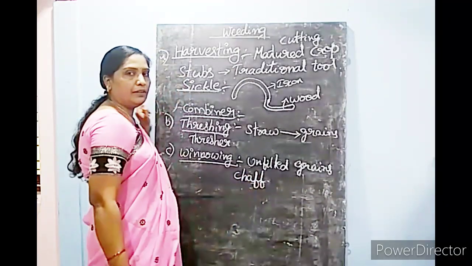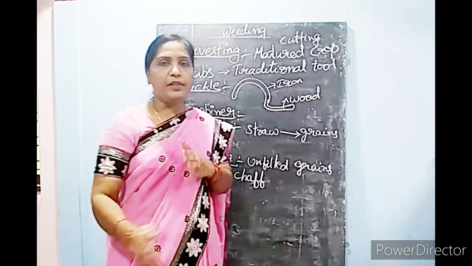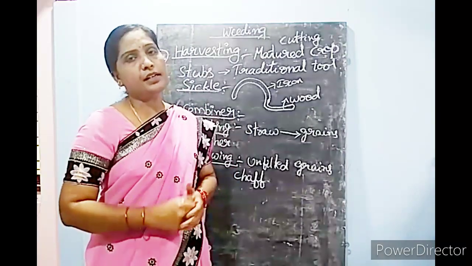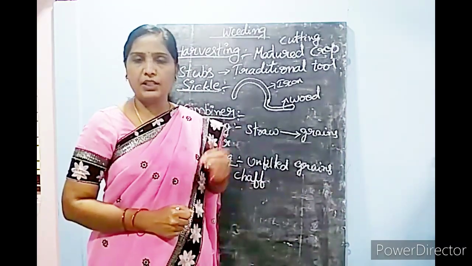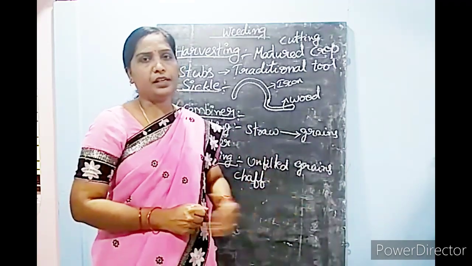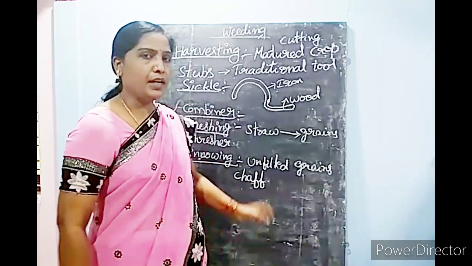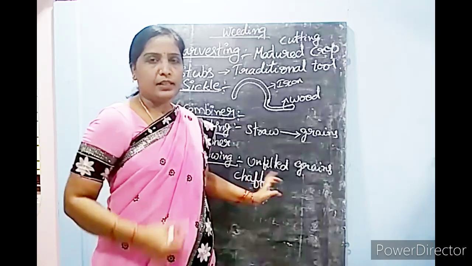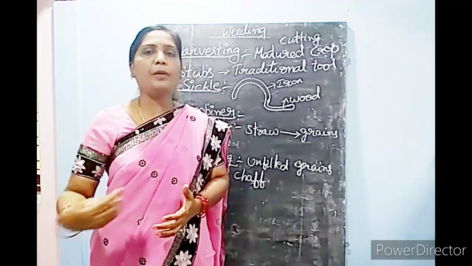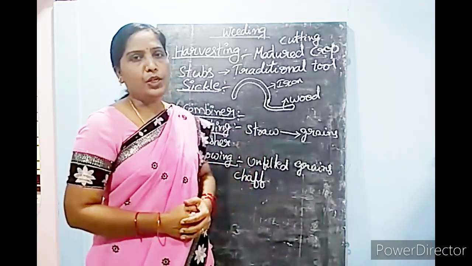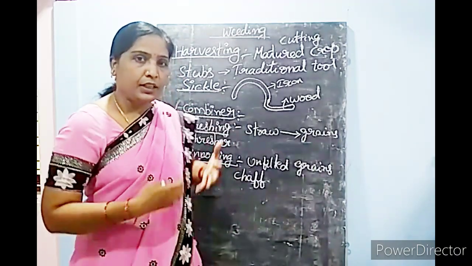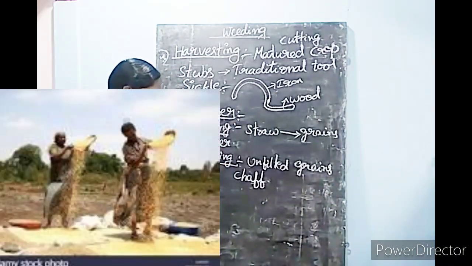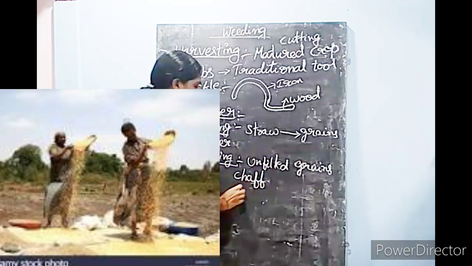So they separate this chaff from the healthy seeds. Separating the healthy seeds from the chaff, which is unfilled grains, is known as winnowing. Then how do they do the winnowing? They do the winnowing by using wind.